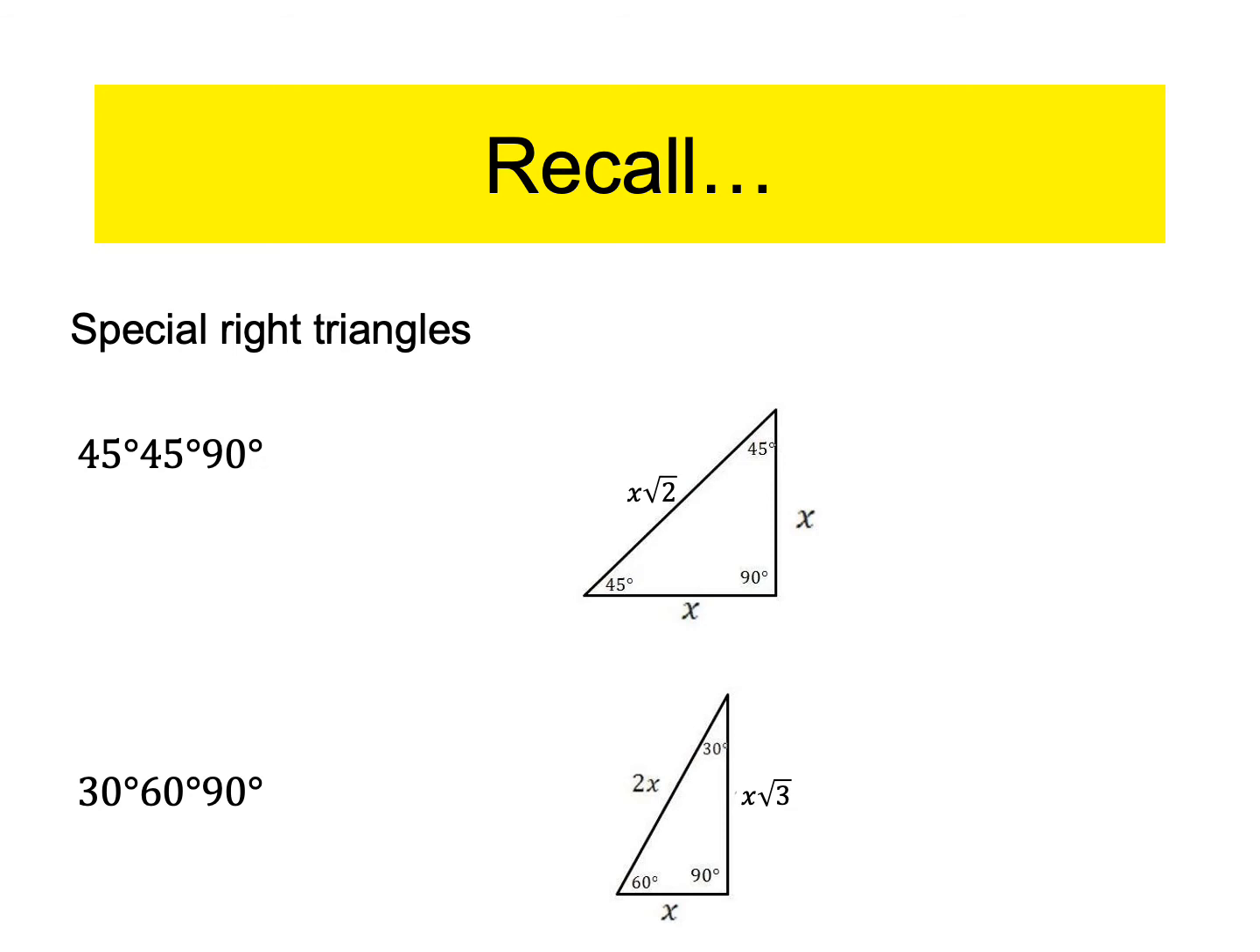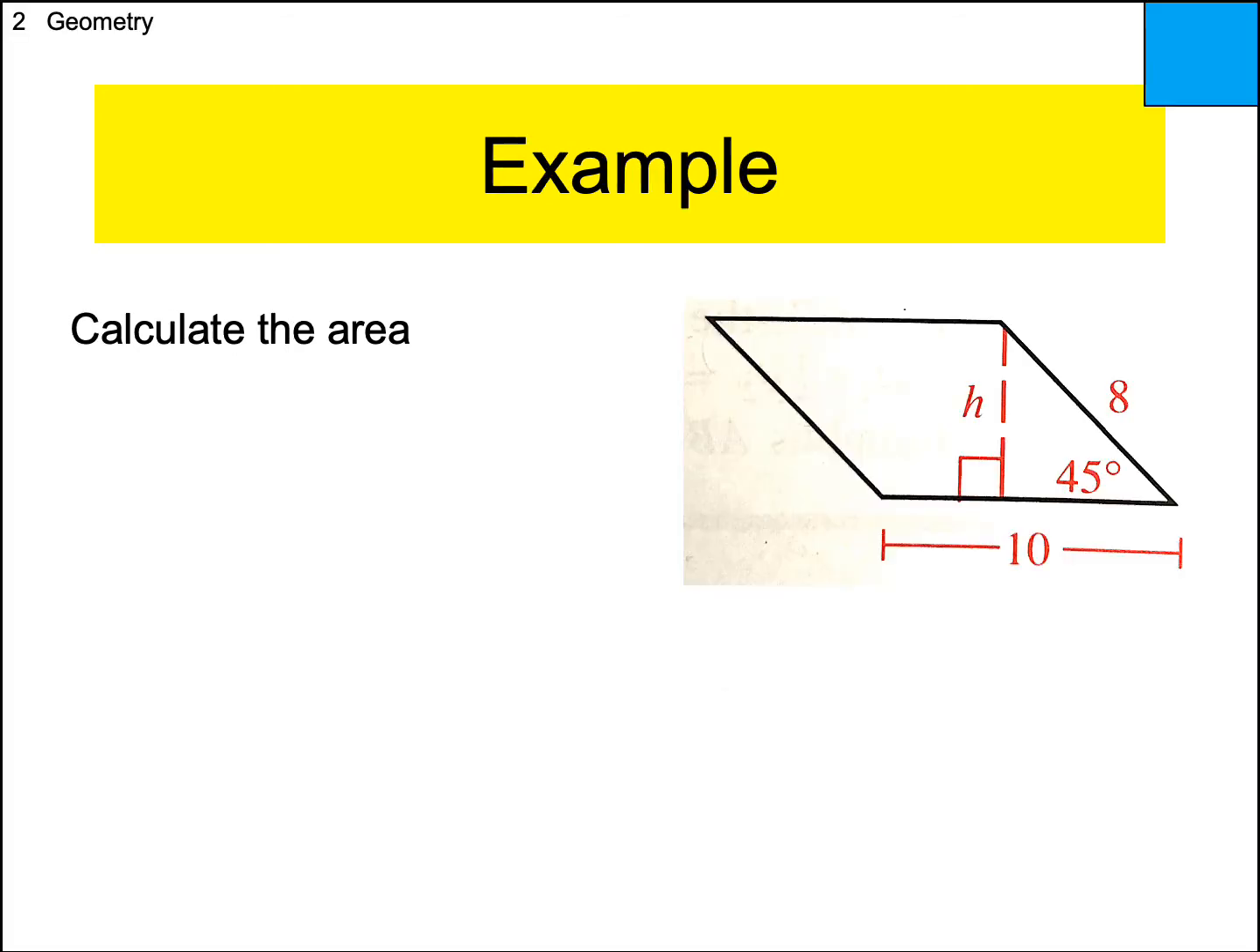Okay, so you might want to write that down or rewind, go back and forth to it. All right, so this will be an example of what homework will look like. It'll say calculate the area of this parallelogram, all right? And notice they don't give you the height, but they do give you that the base is 10, and they give you one of the angles is 45, and they give you one of the sides is 8, okay?